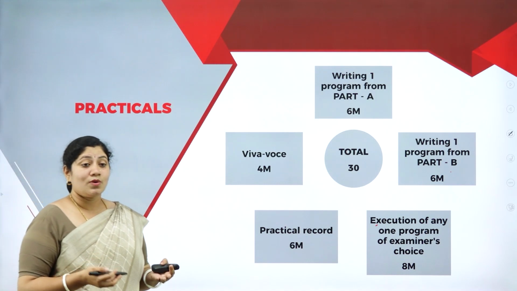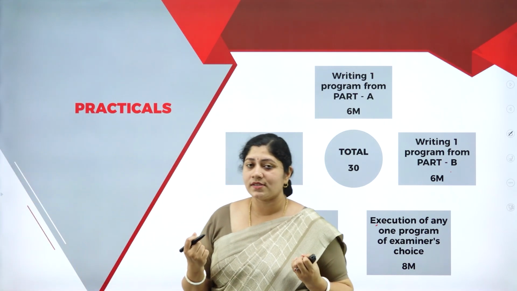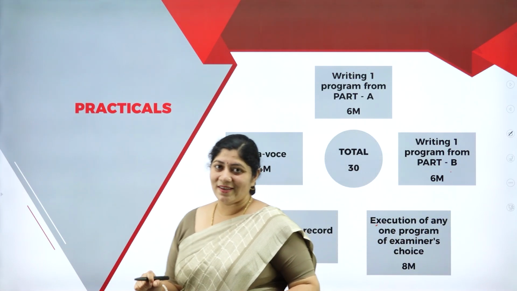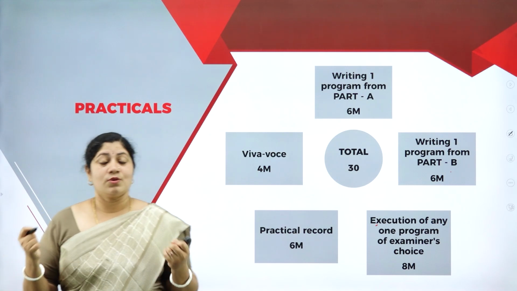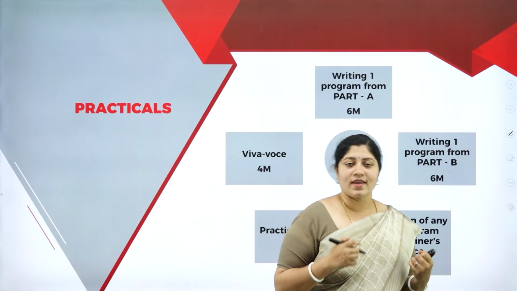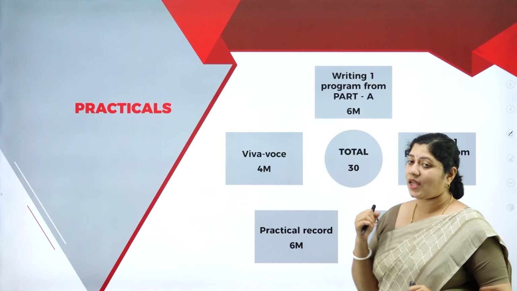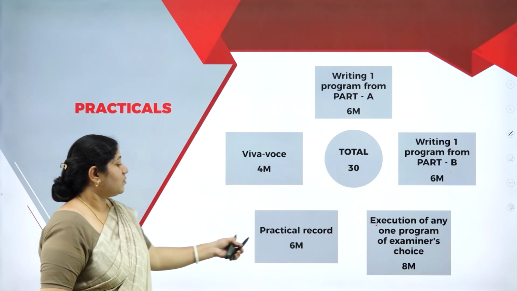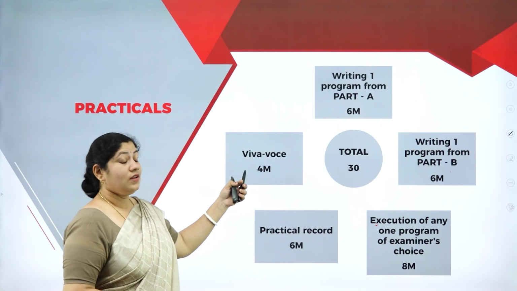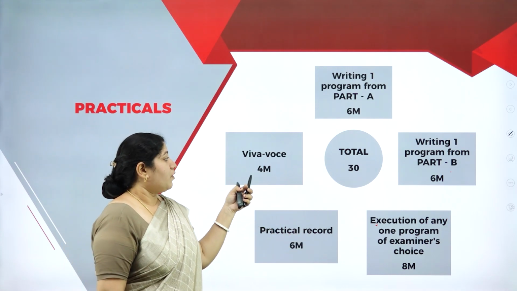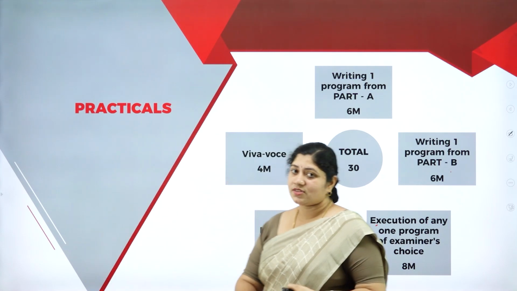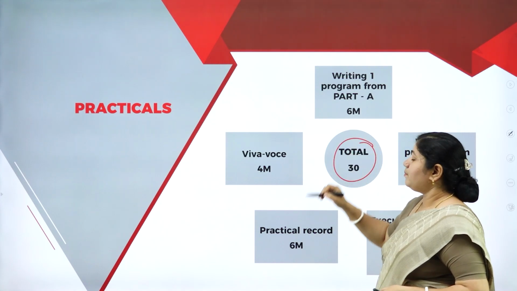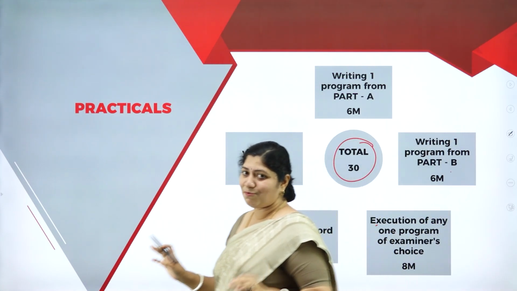That way you can have the confidence to say, yes, I have done these computer science practicals, I have got output for all the programs, and I can just go with it. I can enjoy, I can learn, I can do it. You should go with that confidence. Great, right? So that's with respect to the practical record. And then you'll have a viva for 4 marks, and over there the marks division is in this way. As I told, the practical will be there for a total of 30 marks.